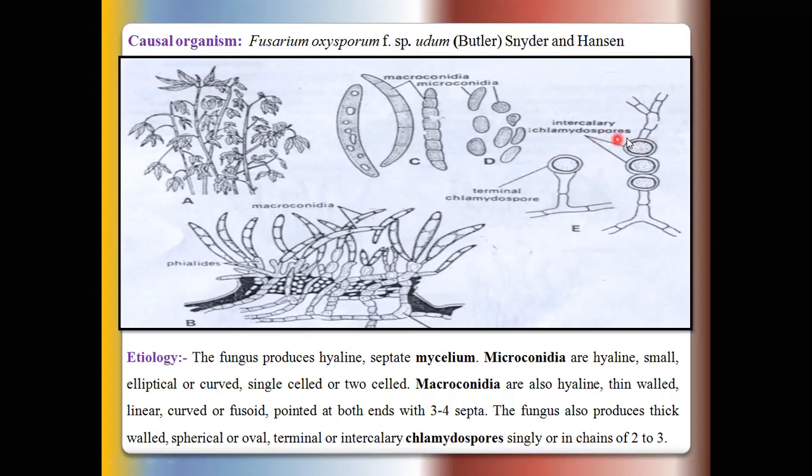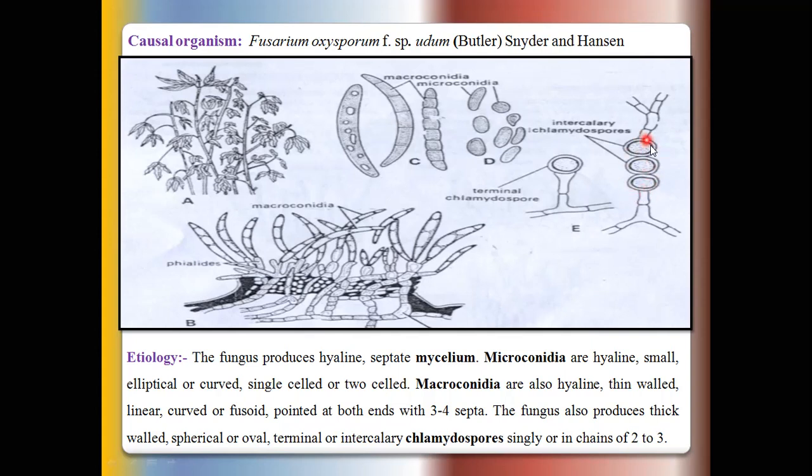These chlamydospores may be produced terminally or intercalary. So in this case, the chlamydospore present is intercalary, and this is the terminal one. Okay, so these chlamydospores are resting spores, a modification of mycelium to withstand unfavorable conditions.